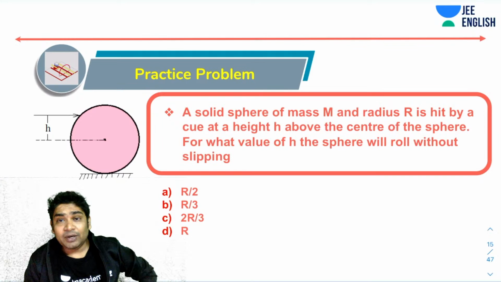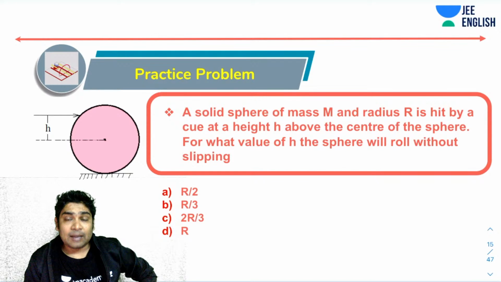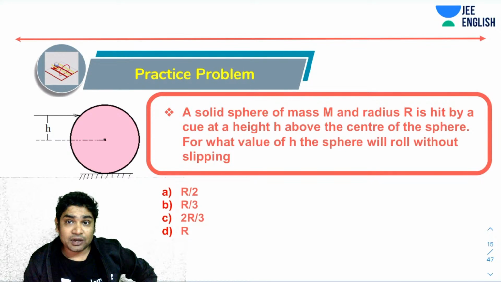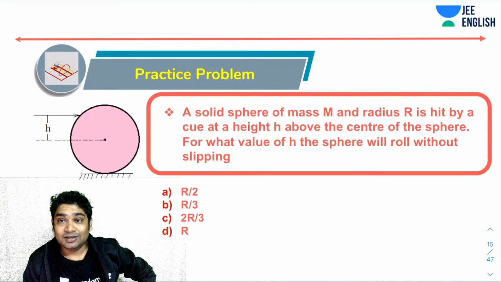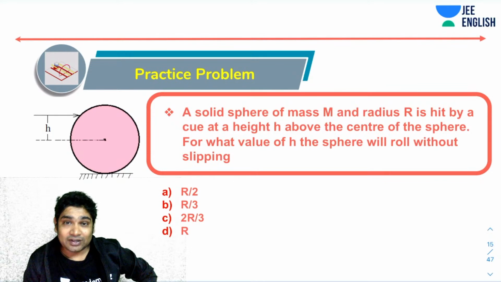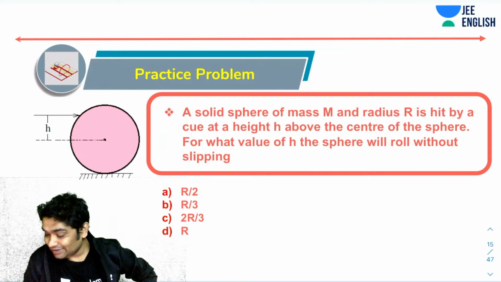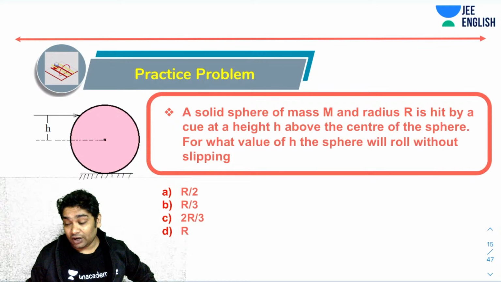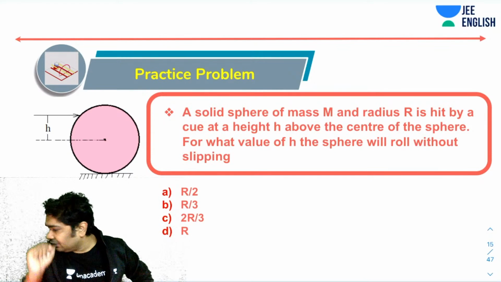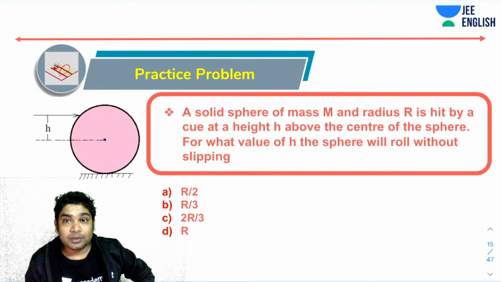In this question, you have been told a solid sphere of mass capital M and radius R is hit by a cue at a height h above the center of the sphere. For what value of h will the sphere roll without slipping? So try this. Hurry up. This is a solid sphere, remember. What do you think is going to be the answer?